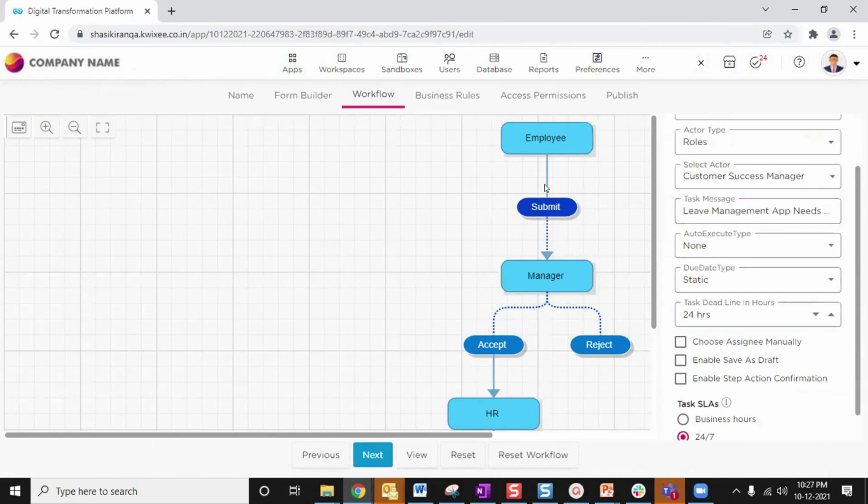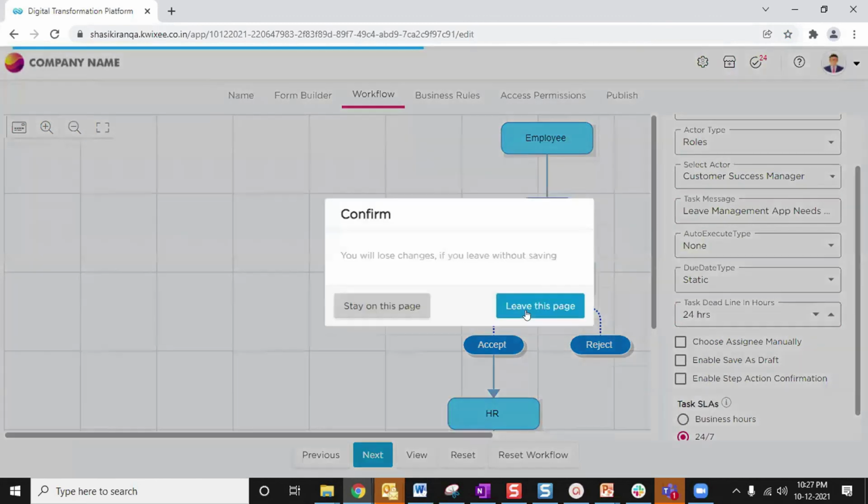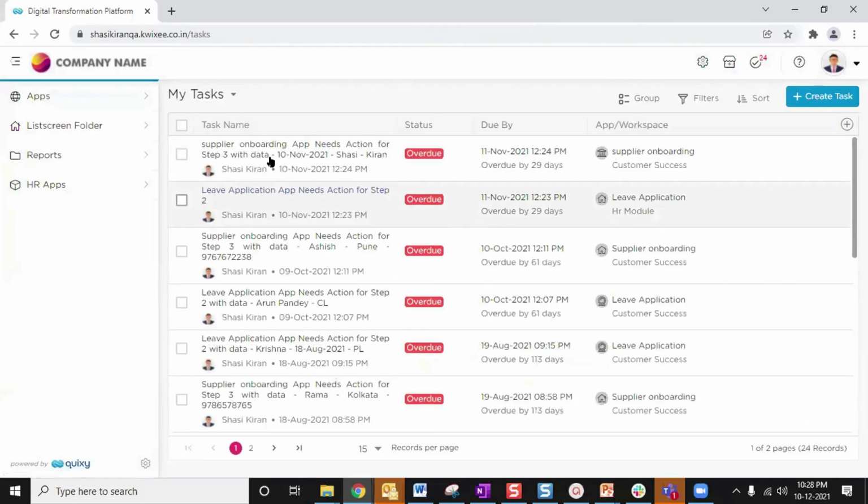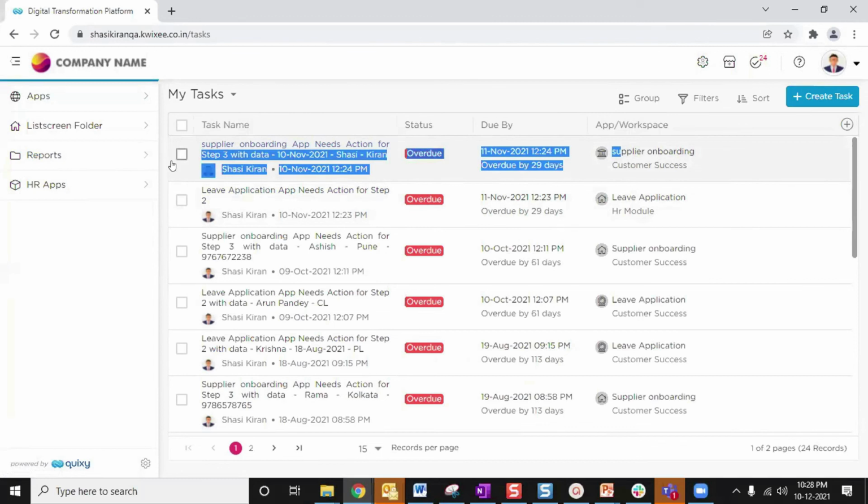If you come to the tasks page, I gave an overview of it yesterday. Whenever you get a task, for example, if an employee submits a leave, the manager will get a task like this one. Here itself, he can either approve or reject the application. He can take an action on the task.